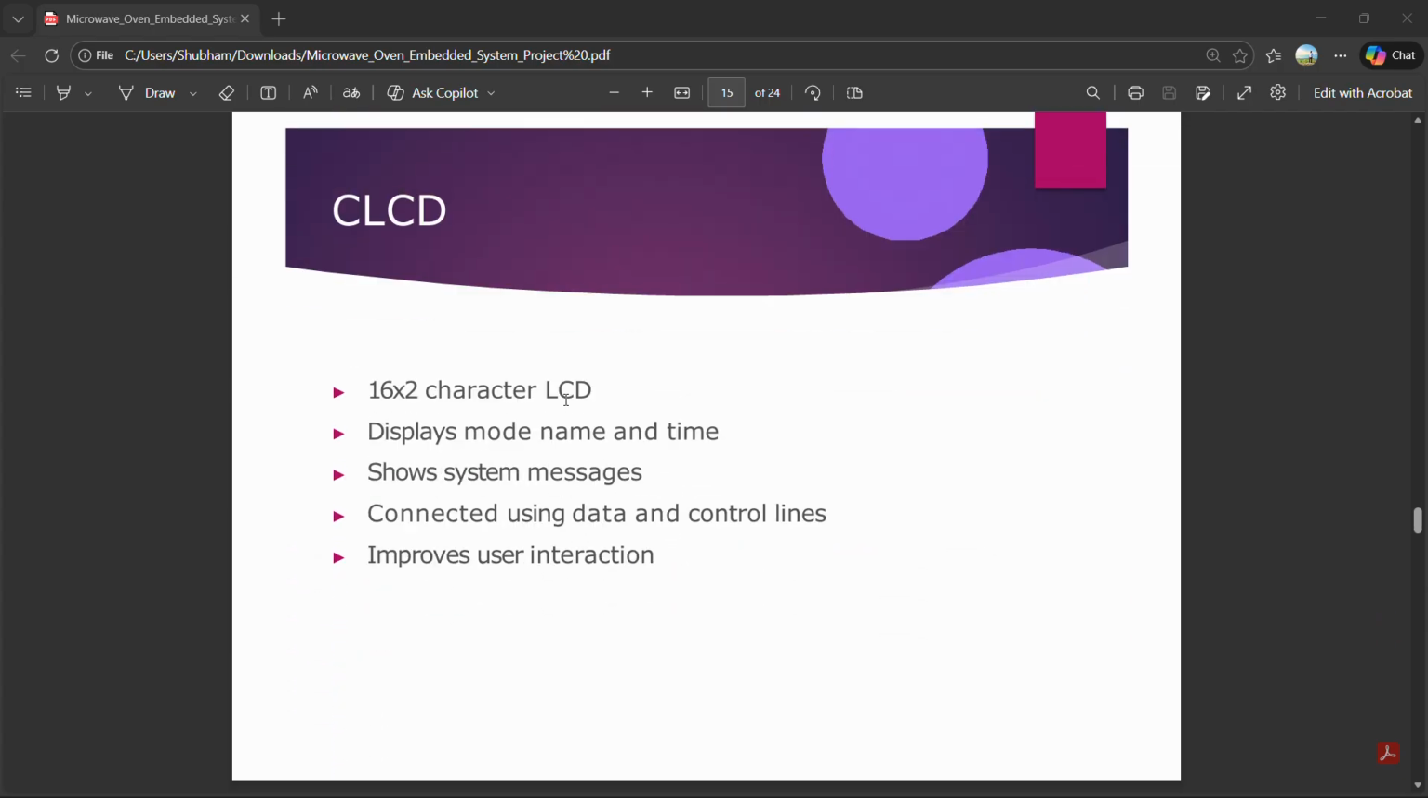Next is the LCD. We use a 16 by 2 character LCD to display system information. It shows the selected mode, cooking time, and messages. The RS and EN control lines improve user interaction.